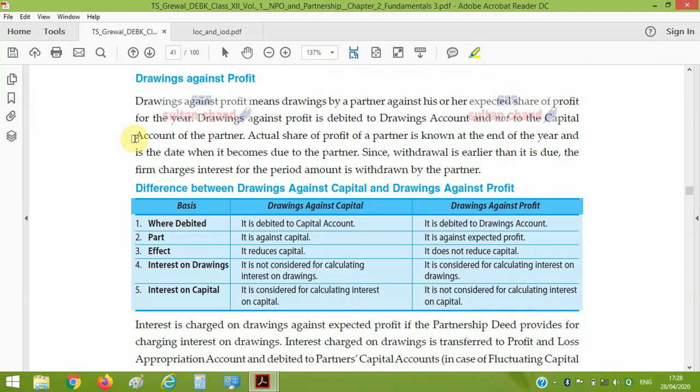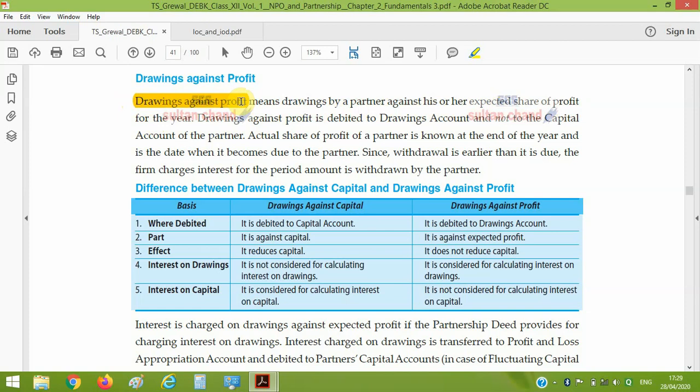Drawing against profit, you can read the difference, and if in doubt, you may ask. So, how do we compute the interest on drawing? In case of profit, I am reading the stanza. Drawing against profit means drawing by the partner against his or her expected share of profit for the year. It means some partners are not waiting until 31st March because they have to meet some personal expenses.